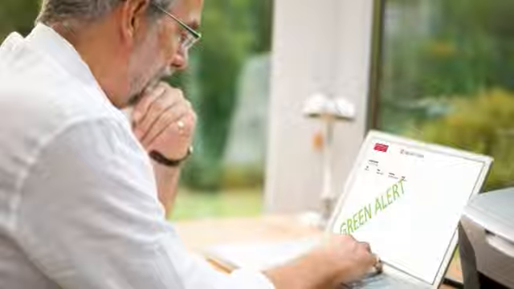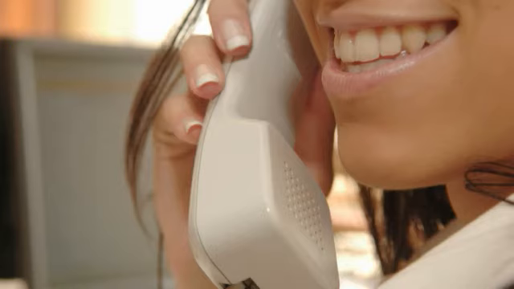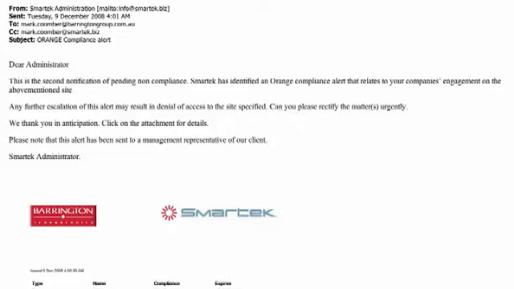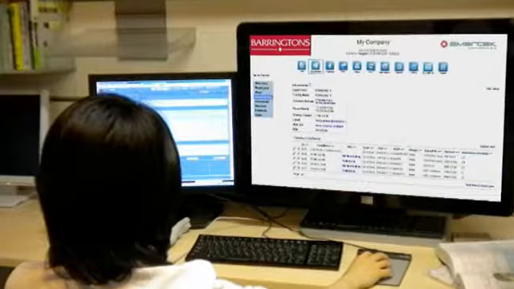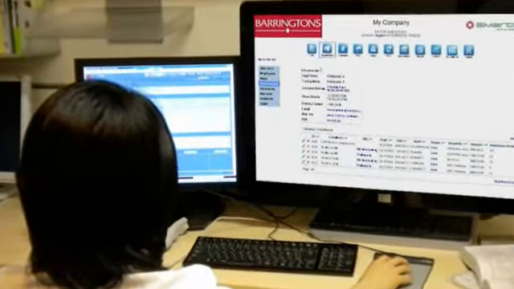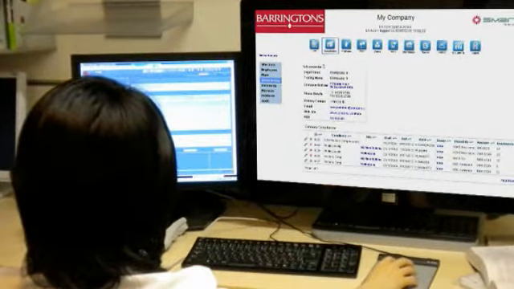Should the green alert not be addressed, an orange alert will be sent, generally 14 days prior to non-compliance. This alert may prompt you to make a telephone call or some contact with the person or organisation responsible for the compliance issue. Importantly, there is still no non-compliance. The compliance can be reset once the compliance is met.